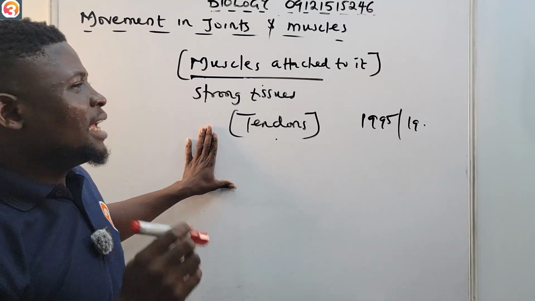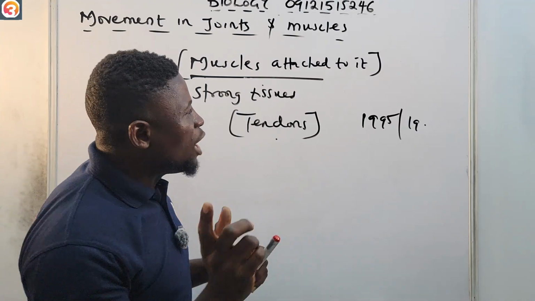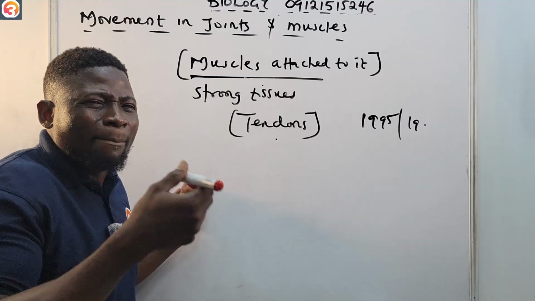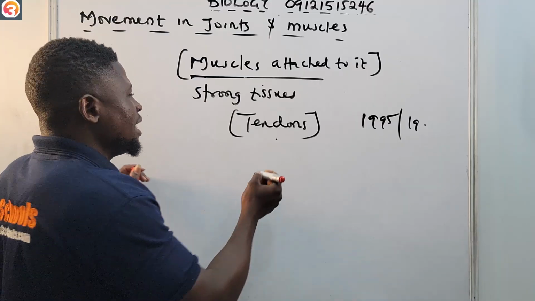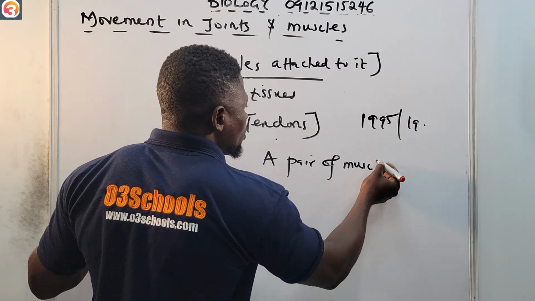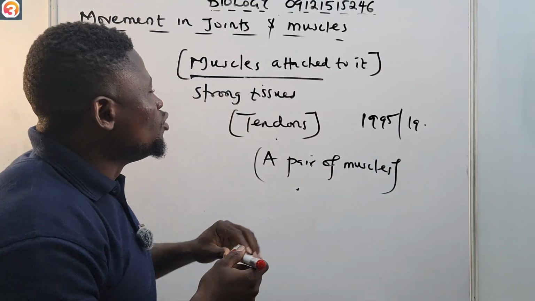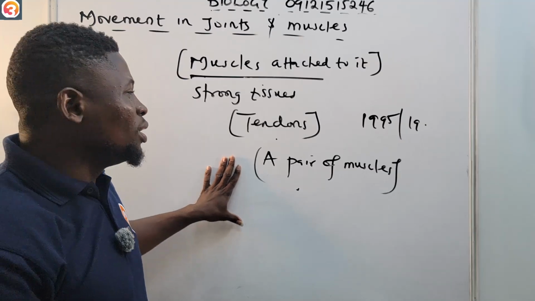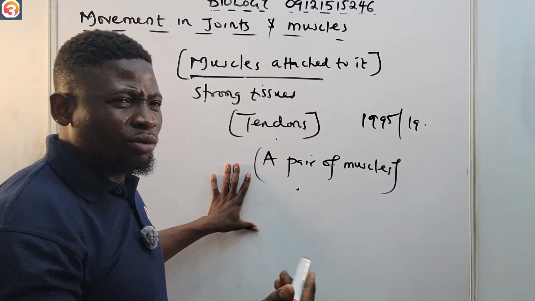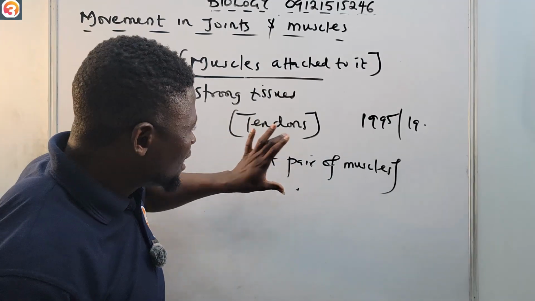And most times, a pair of muscles or even more is what usually brings about that movement in joints. Just one muscle alone cannot bring about movement in joints. So a pair of muscles or even more sometimes is what brings about this movement.